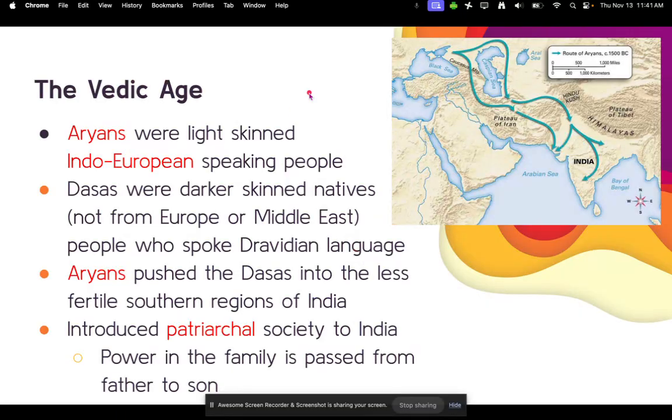The Aryans were seen as light-skinned Indo-European speaking people. The Dasas were then the darker skinned natives, so they weren't from Europe or the Middle East, and they spoke the Dravidian language. Aryans would then push the Dasas into the less fertile southern regions of India and introduce patriarchal society to India as well. That means the power in the family is passed from father to son, not mother to daughter.